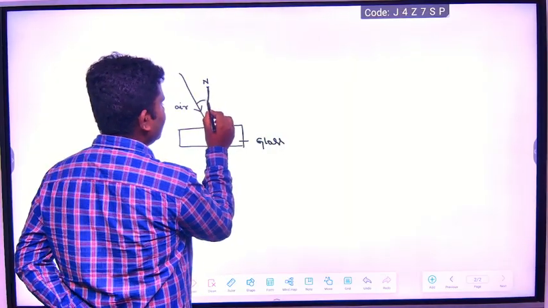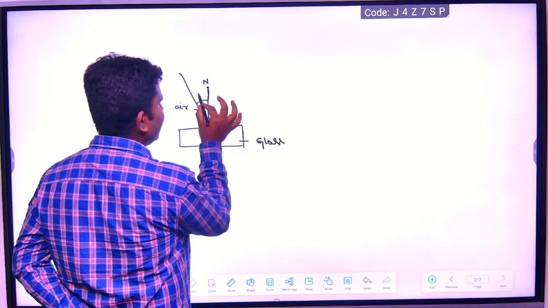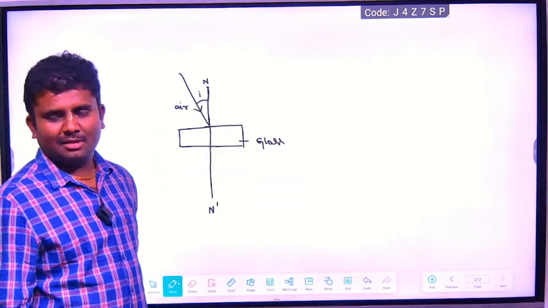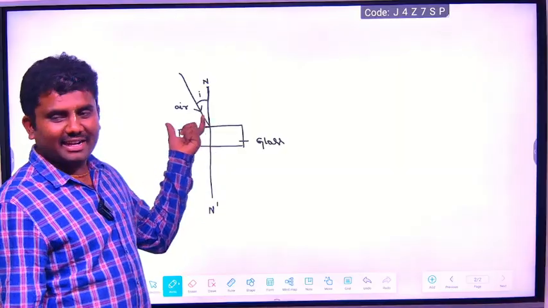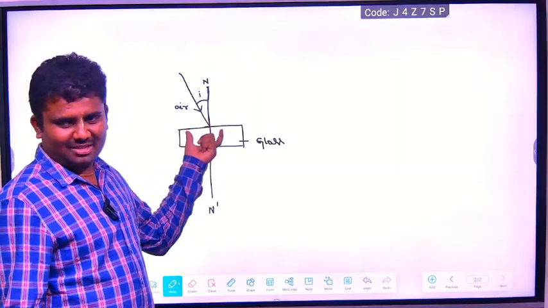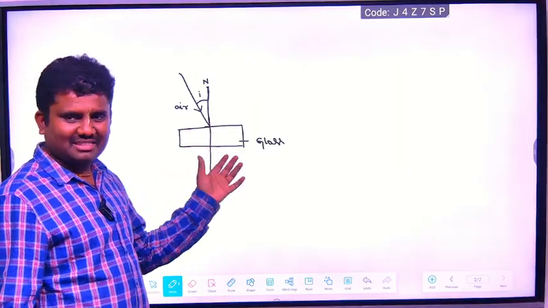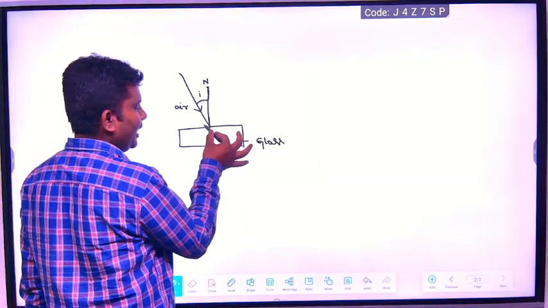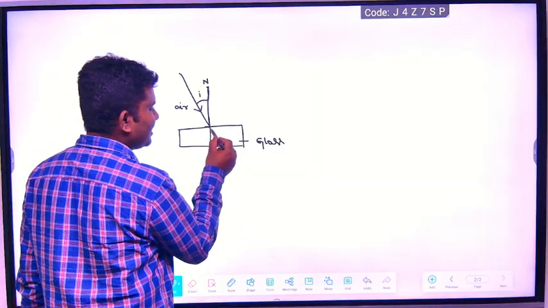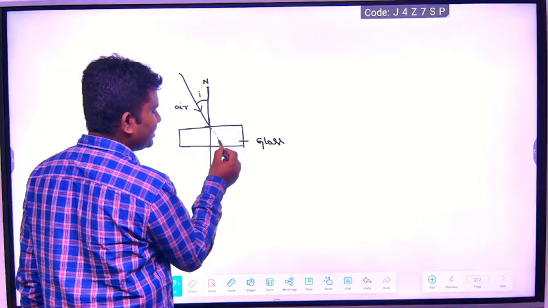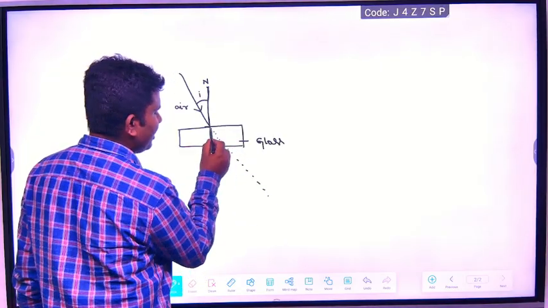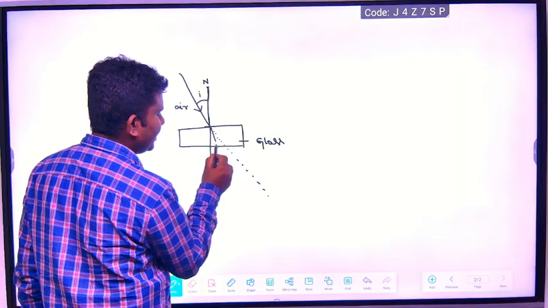This ray is making an angle, the incident angle i, with the normal. Now what happens? Newton observed that the light ray should pass in the same direction, but it is bent like this.